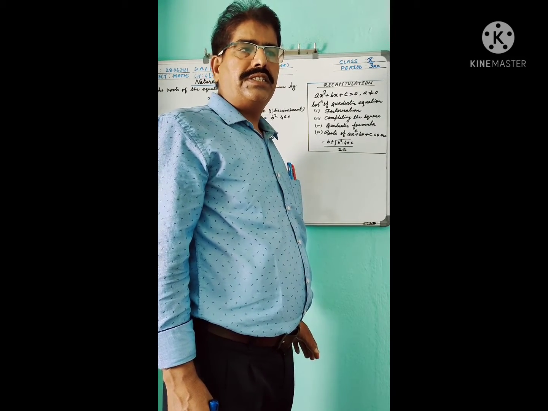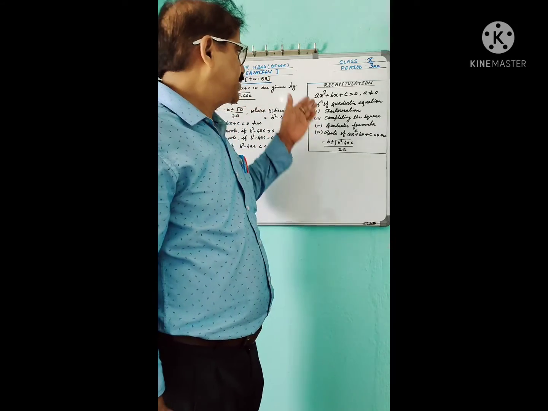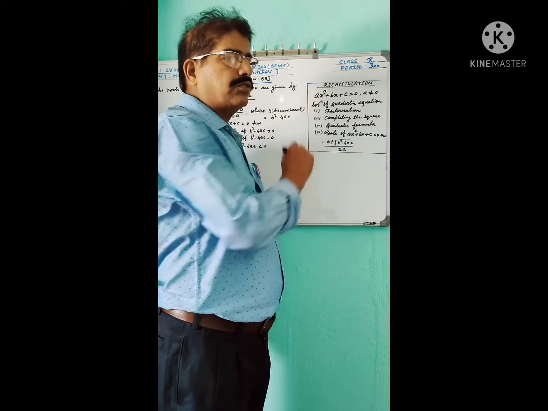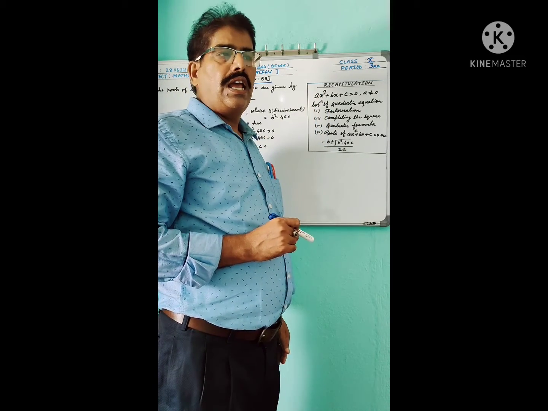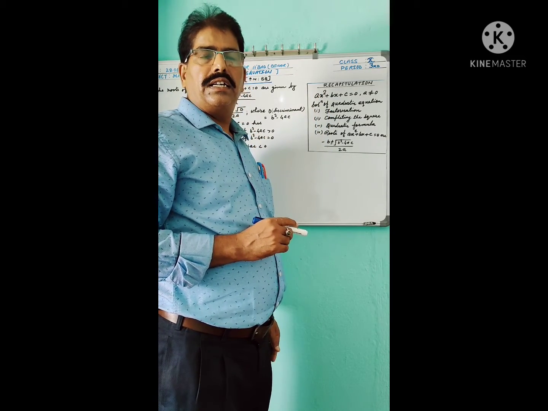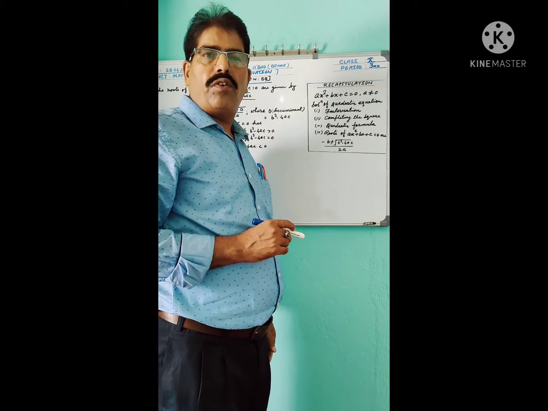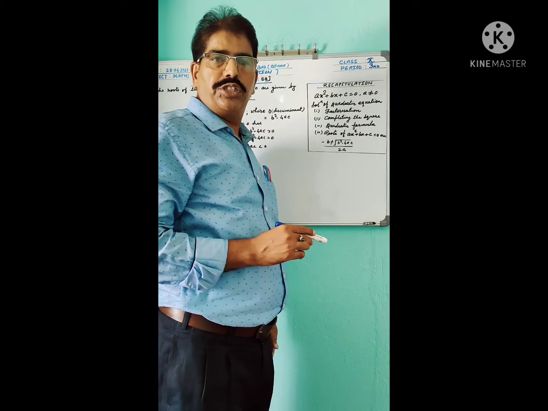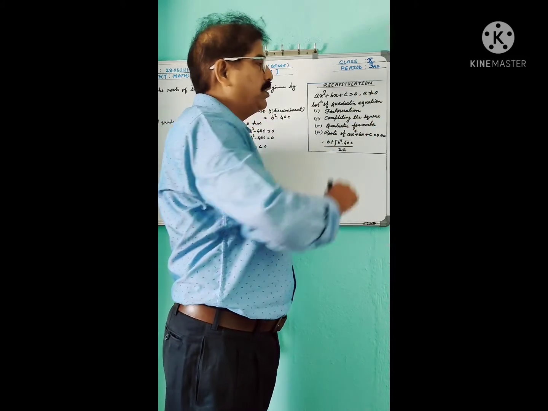Dear students, in last class some topics were explained, such as what is a quadratic equation. The equation which is in the form of ax square plus bx plus c equal to 0, where a not equal to 0.